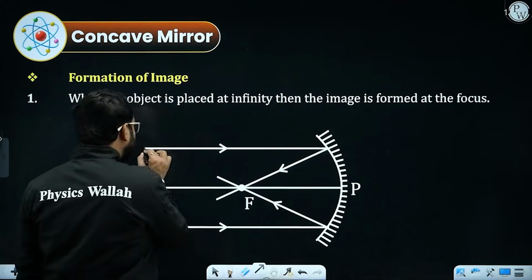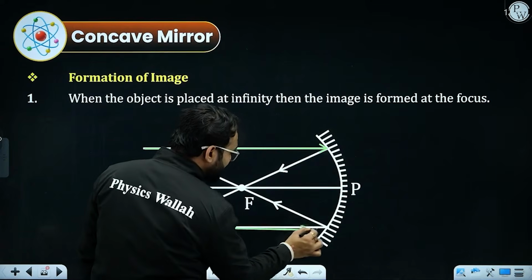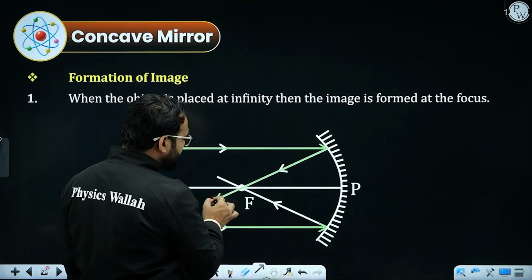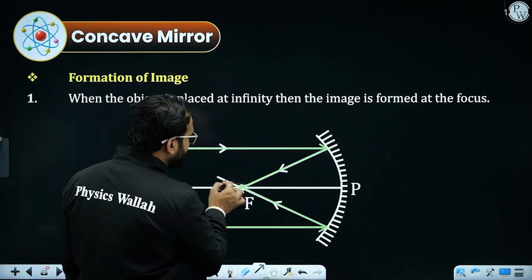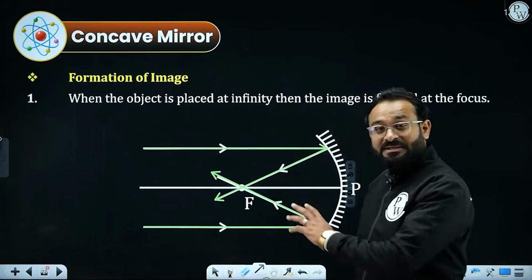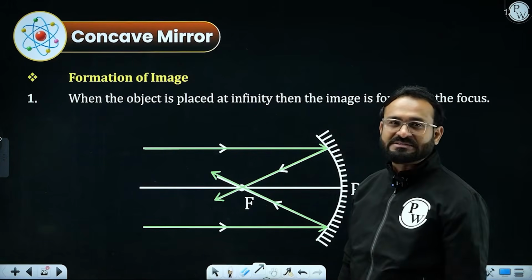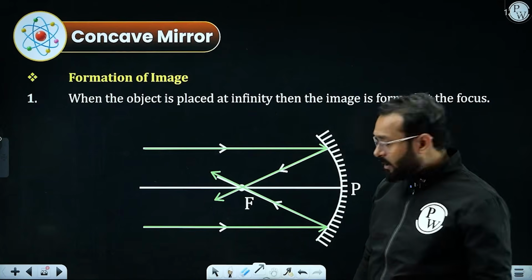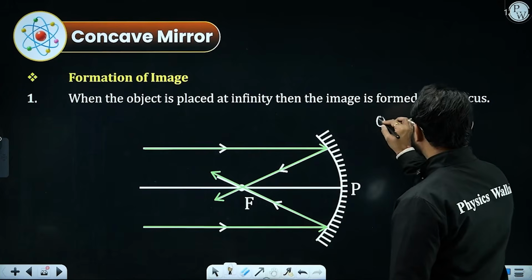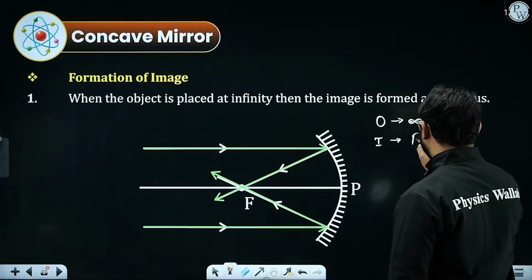So these are the light rays which are coming parallel to the principal axis. Such light rays, after reflection, will be passing through focus. That is the rule number 1 that we know. If the rays of light coming parallel to the principal axis, they will meet at focus. So that is also applicable for the formation of image when the object is placed at infinity. Now, what other things are we going to get? So the object is at infinity, image that we obtained at focus.